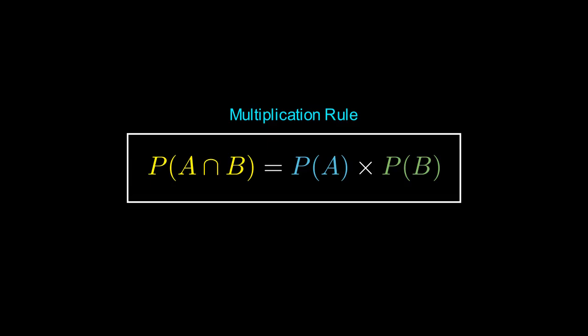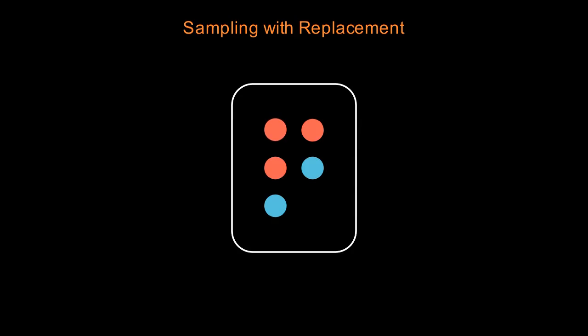Mathematically, the definition of independence is elegant. Two events A and B are independent if and only if the probability of both occurring, the intersection, is equal to the product of their individual probabilities. This is written as P(A ∩ B) = P(A) × P(B). If this equation holds true, the events are independent. If P(A ∩ B) is anything else, some form of dependency or correlation is at play, often requiring conditional probability calculations.